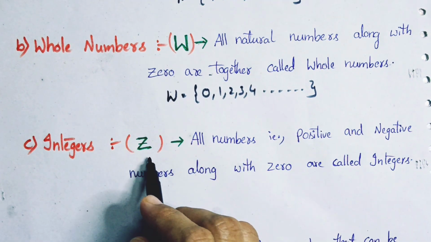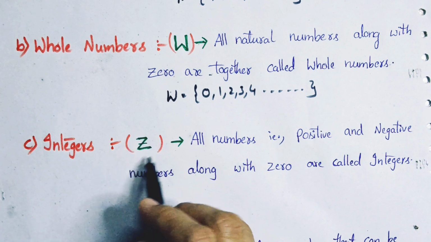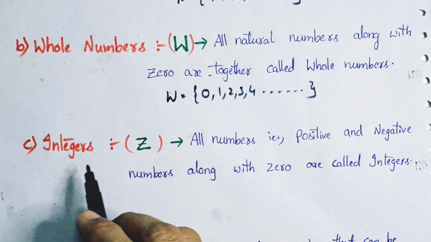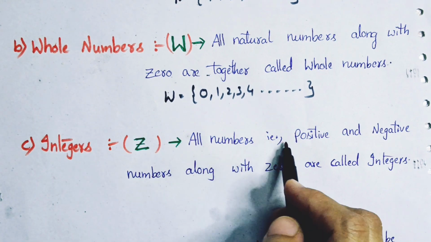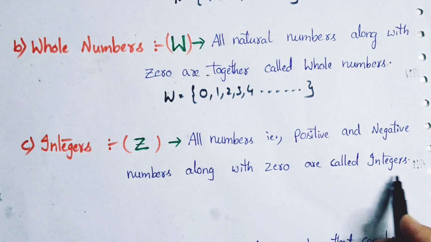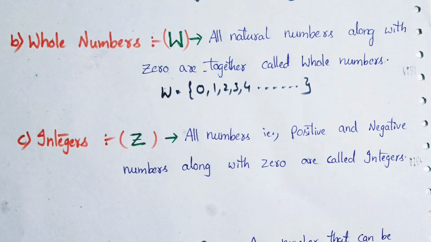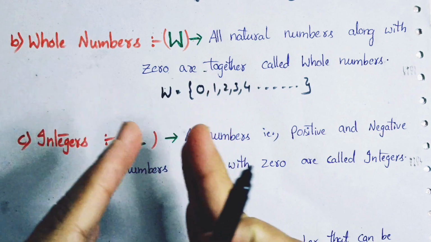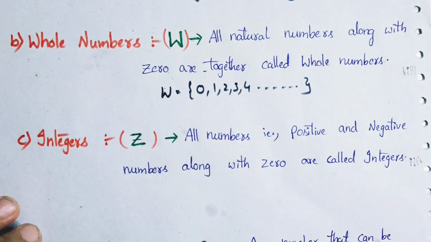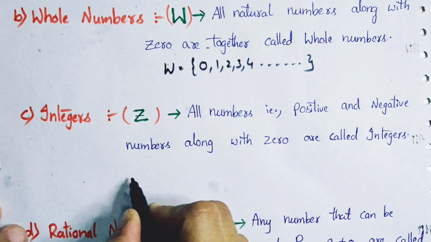Integers are denoted with Z. Z is the letter which denotes integers. Let's see its definition. All numbers, that is positive and negative numbers along with 0, are called integers. Let me explain clearly.